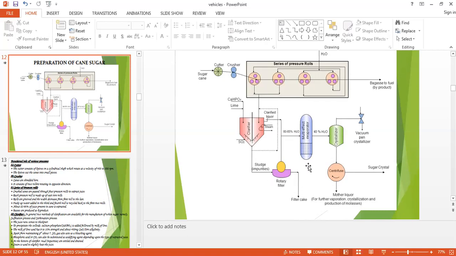And before evaporation we have to do the filtration. So these are the steps involved in the preparation of cane sugar.